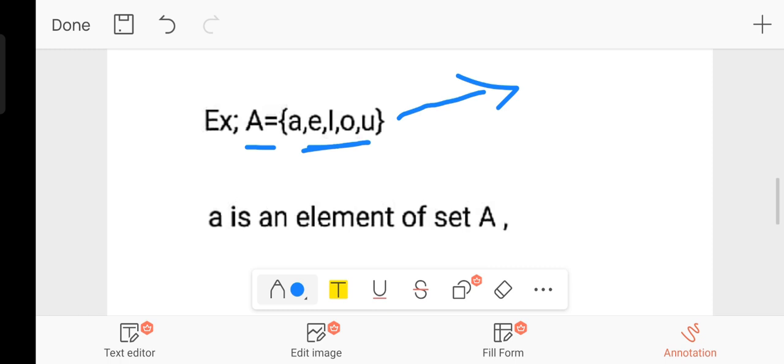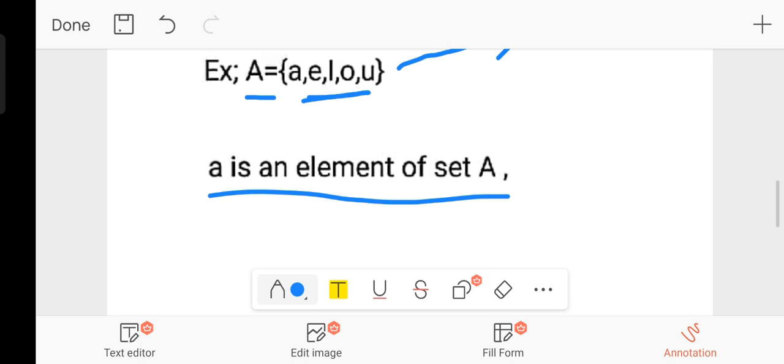How do you say this? a is an element of capital A, a is also an element of A, a is an element of set A. How can you represent it using a notation? I may write this as a belongs to A. What is the symbol? The symbol is epsilon, meaning belongs to.